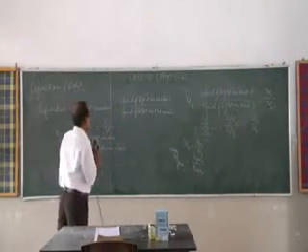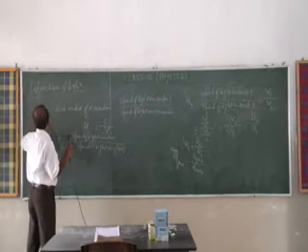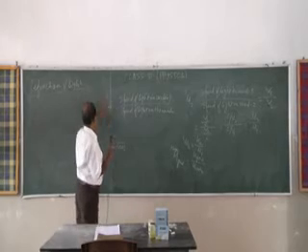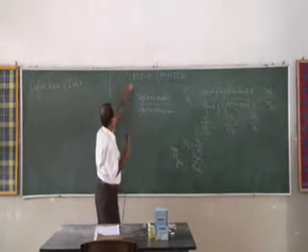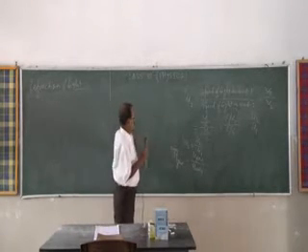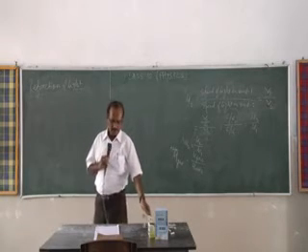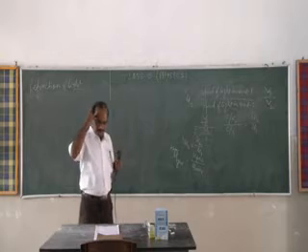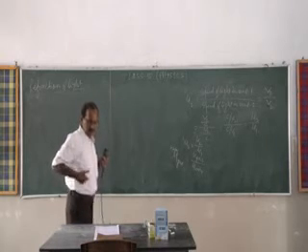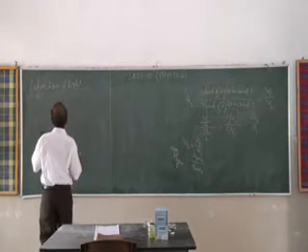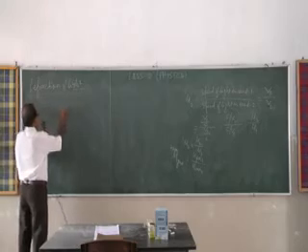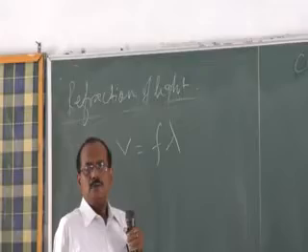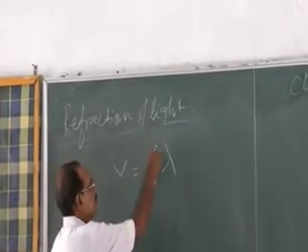Now next we'll talk about the frequency and the wavelength, because light is a wave. So the speed of light depends on the frequency and wavelength: speed equals frequency into wavelength.